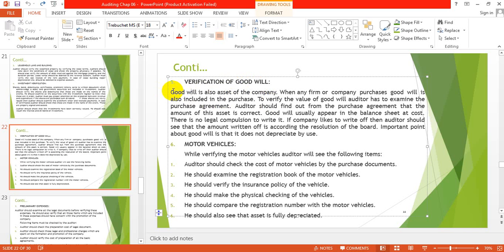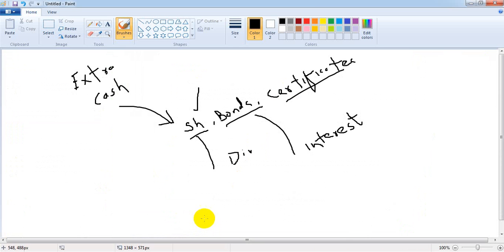Keep in mind, suppose you start your own business and you got a good name in the market, you will not write it in your books of accounts, in the balance sheet. But when you are purchasing another business, then at that time you will record goodwill.